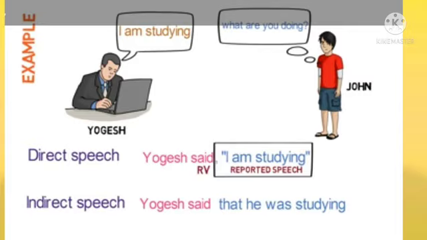What are the changes you can identify here? The first one is removal of inverted commas. The second is change of tense. You can see present became past tense. The third is use of the conjunction that.